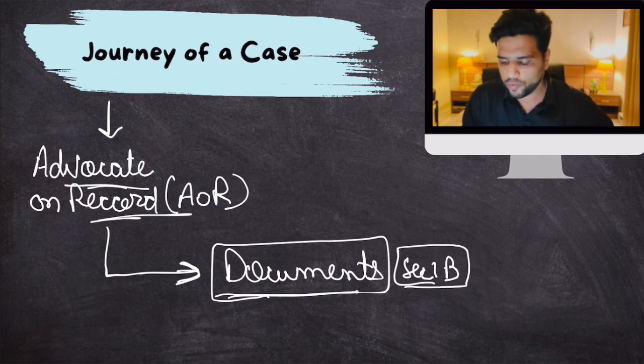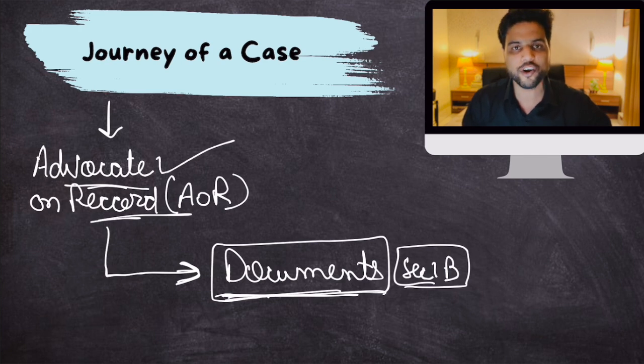You will file your documents, then a special officer will scrutinize whether your documents are filed in a proper format, the applications are all right, the signatures are all right, and whether the advocate is actually an advocate on record or some person trying to disguise himself as one. Everything would be scrutinized first, and after scrutiny that case would be admitted, and then it will be listed.